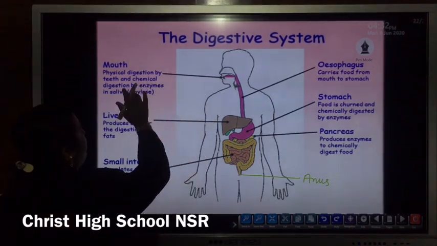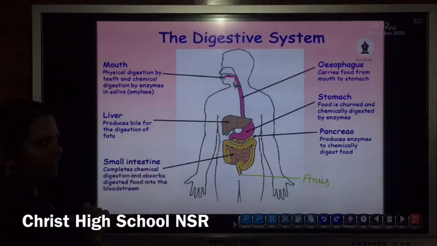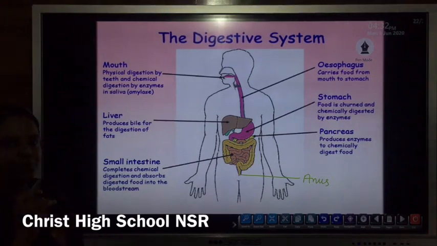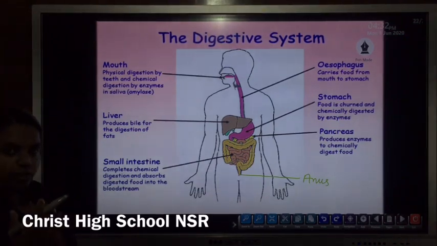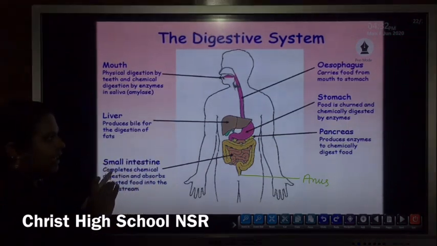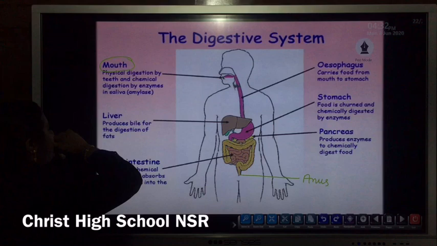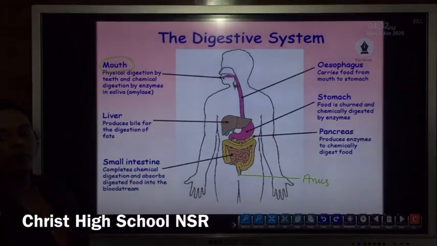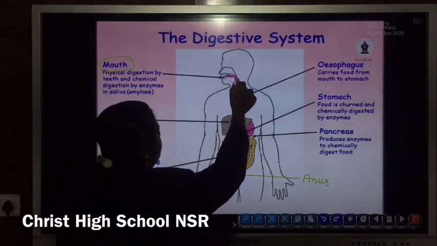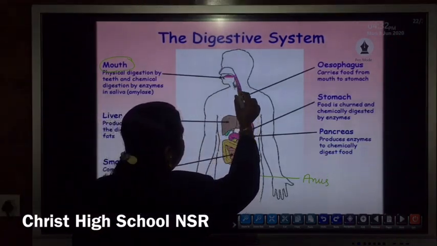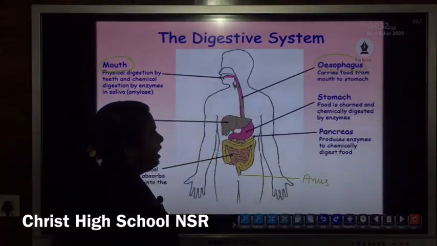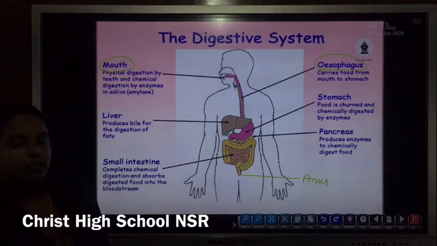Then in the mouth, physical digestion takes place with the help of the tongue as well as the teeth. So teeth help to chew and the tongue helps to mix the food with saliva. So salivary glands, teeth as well as tongue are present in the mouth. So they help in the digestion process, or breakdown of large food into simple forms. Then further, these food boluses move downward through a muscular tube that is known as the esophagus. So it connects the mouth with the stomach.